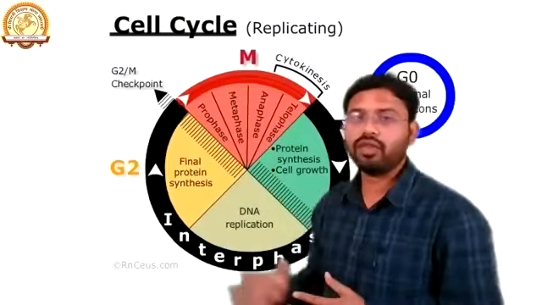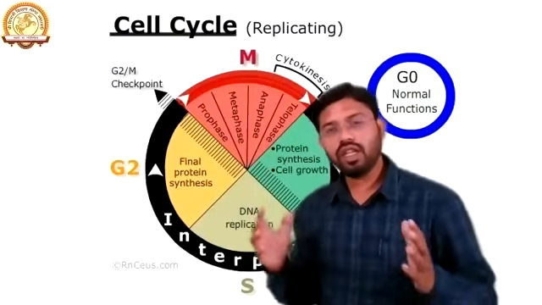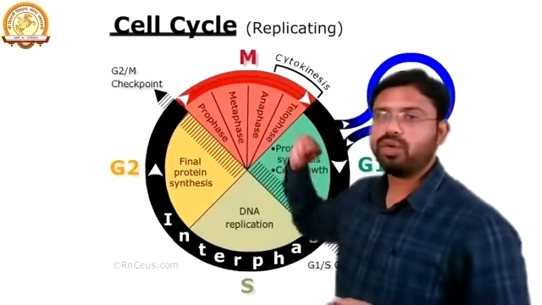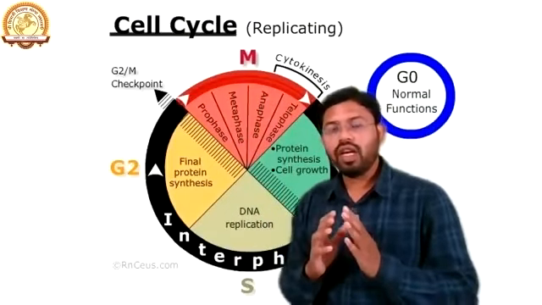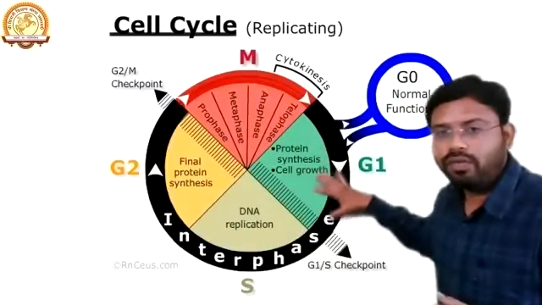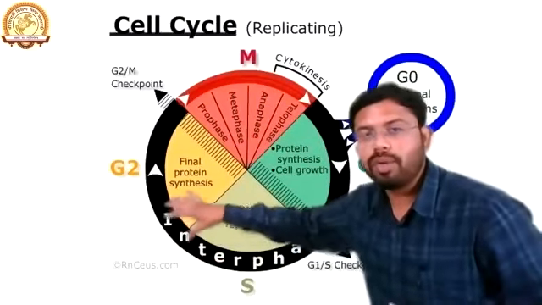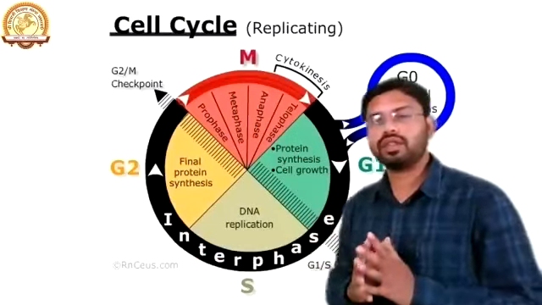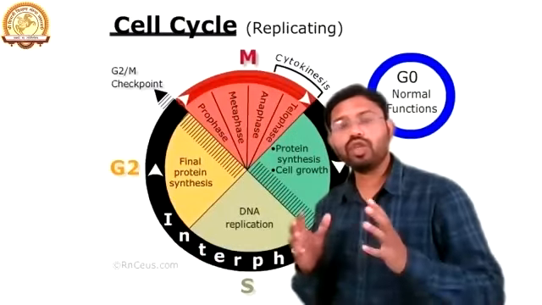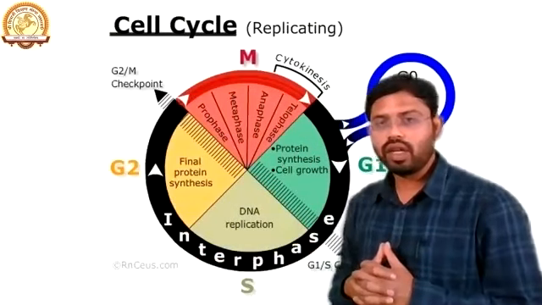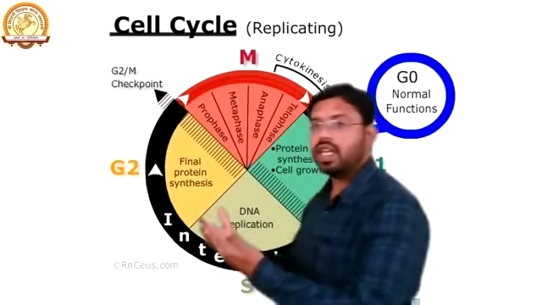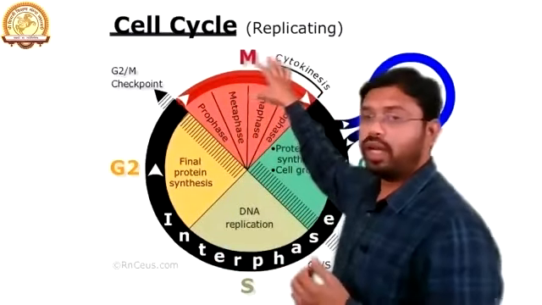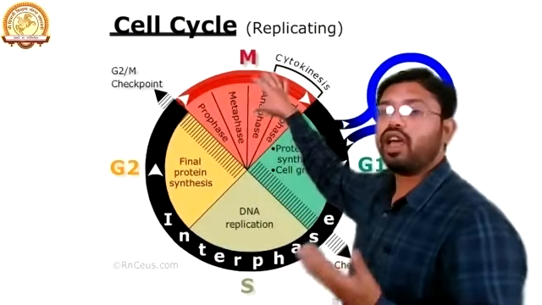If it is a somatic cell, it will be a mitosis phase. If it is a germ cell, then it will be a meiosis phase. But in the interphase, there is only the formation of particular machineries and proteins which are required for the division and for the growth and development of the cell. The actual division of the cell starts in the M phase.